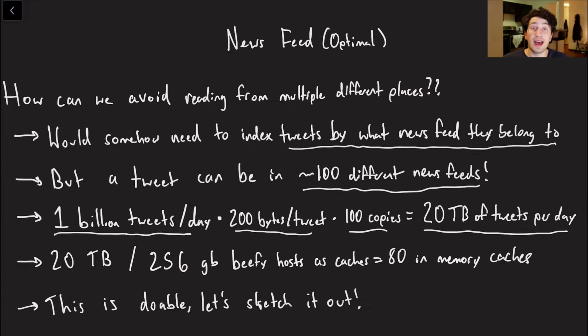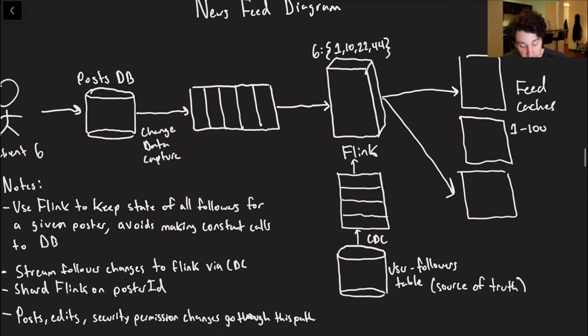And especially if we want to make this really fast and throw it in memory, let's say we had 256 gigabyte super beefy hosts where they actually have that much RAM in them. That's only around 80. Maybe we can round that up to 100 in-memory caches. And so effectively what we can actually do is go ahead and cache every single user's newsfeed. And we can do it on one of these super beefy servers. Maybe we've got a couple of replicas of them, so maybe instead of 80, it's more like 200. But that's okay. Again, these are massive sites. They make lots of money. 200 massive servers is not going to make or break things for them.